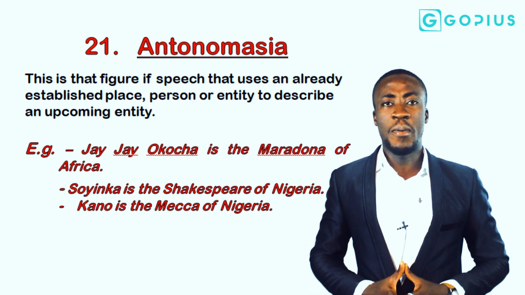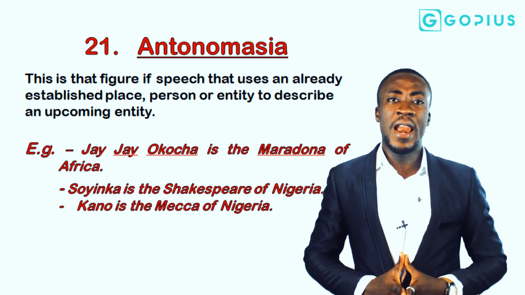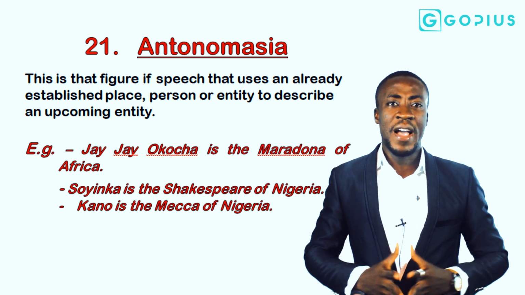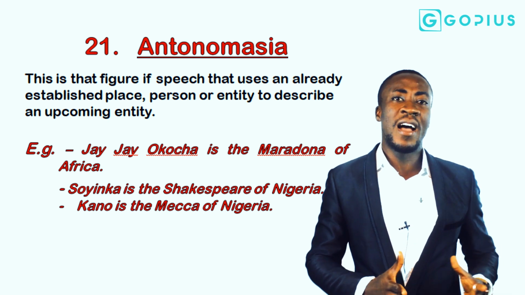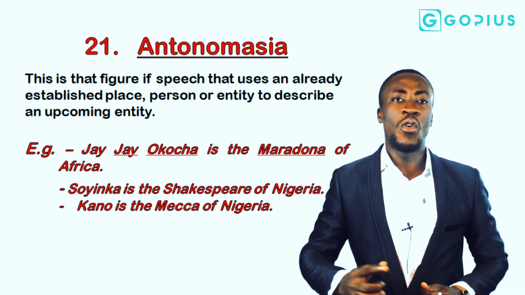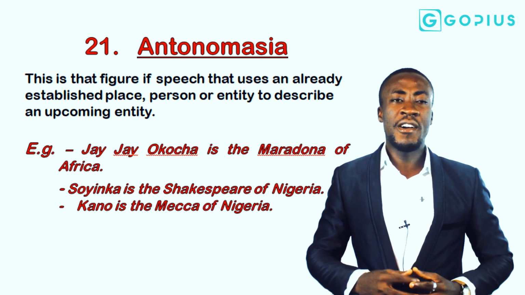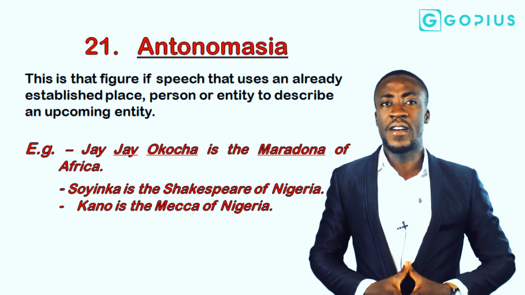In the line of football, Maradona is an established footballer. But J.J. Okocha, perhaps being an up-and-coming footballer, can be used in comparison with that already established professional footballer.